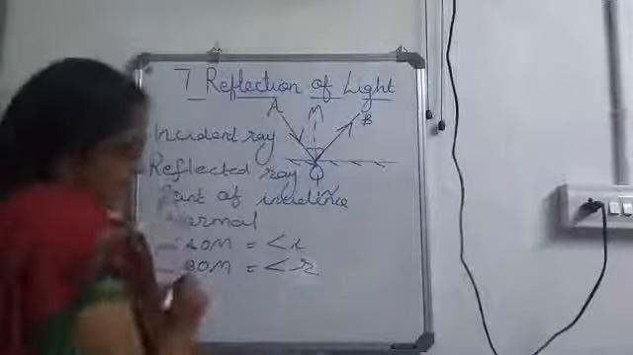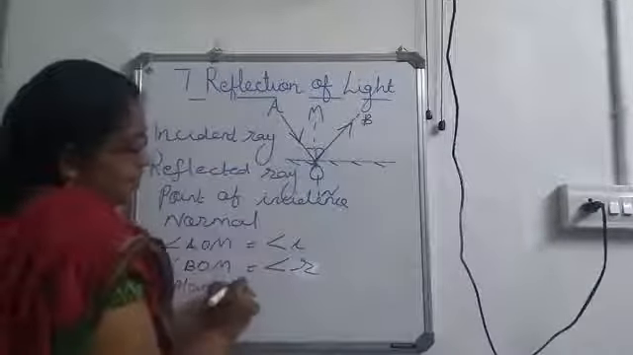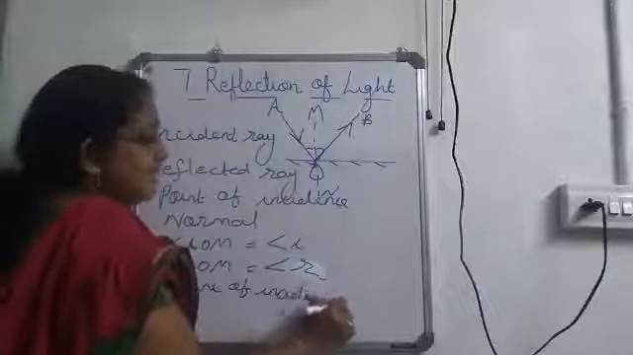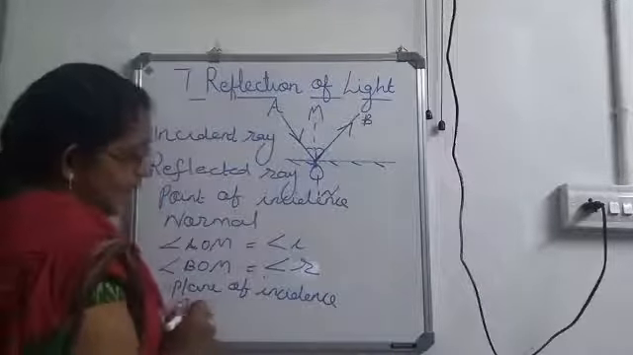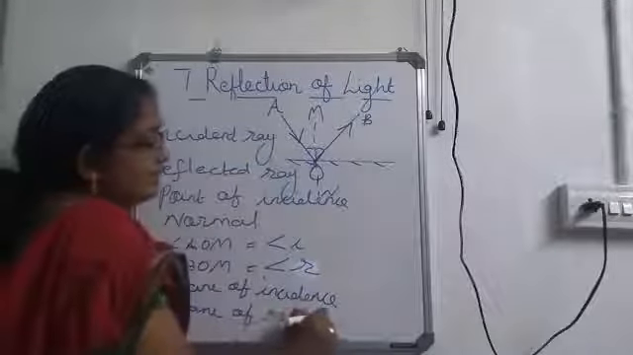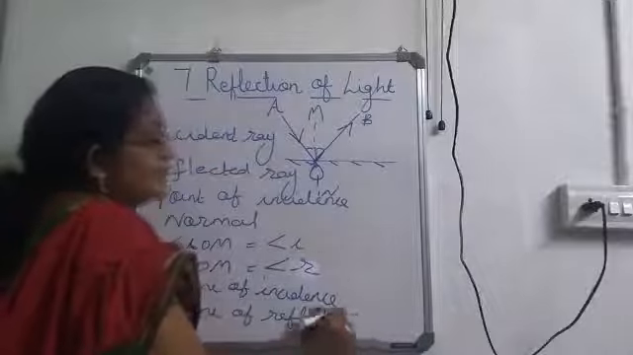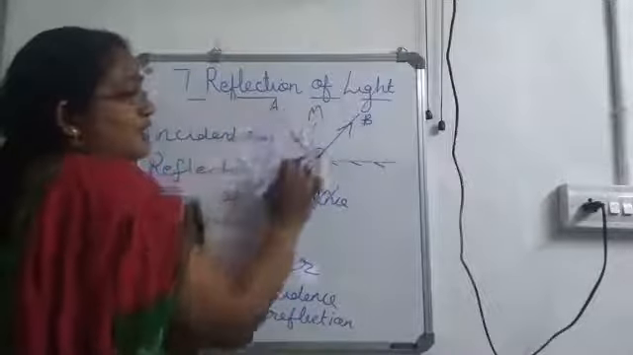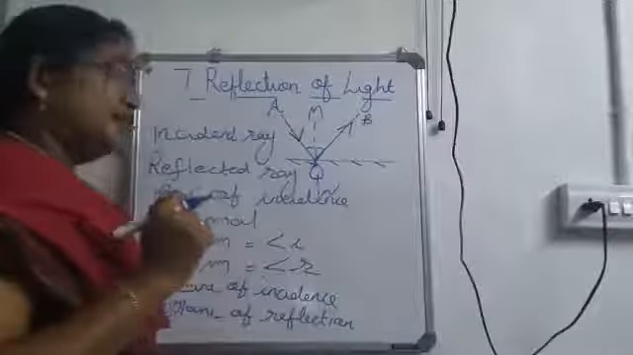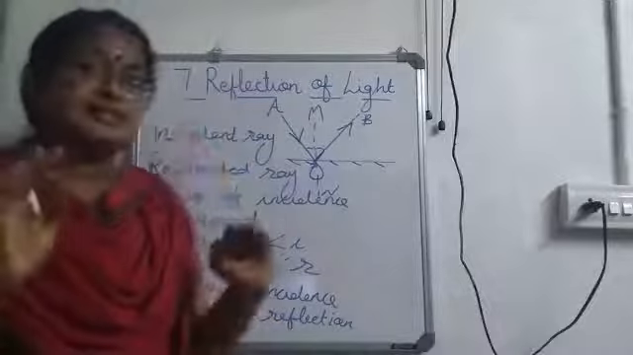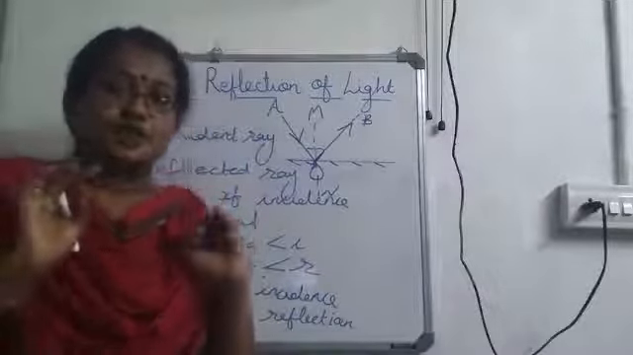Now, next is plane of incidence and plane of reflection. Plane of incidence means the plane containing the incident ray and the normal, and plane of reflection is the plane containing the reflected ray and the normal. That is, this part is the plane of incidence and this part is the plane of reflection. So, is it clear?